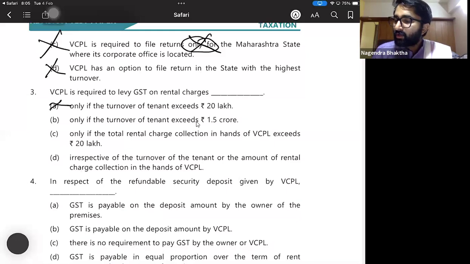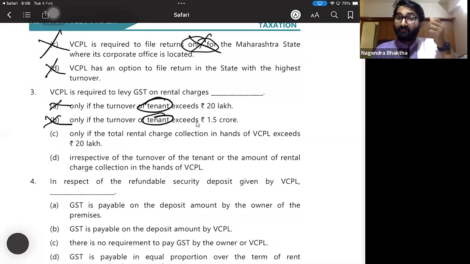Option B, only if the turnover of the tenant exceeds 1.5 crores. Wrong. Not tenant. Why tenant? My turnover I have to see. VCPL's turnover is required, not the tenant's turnover.